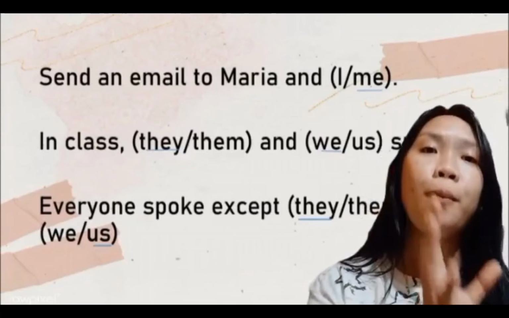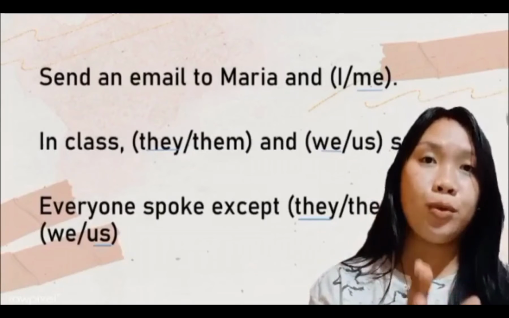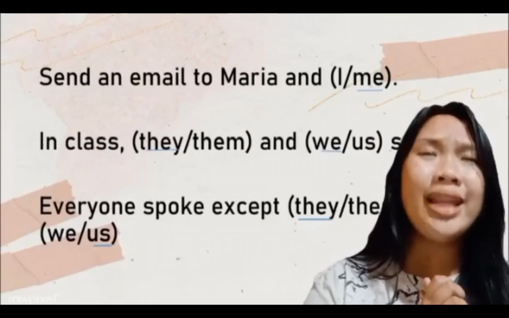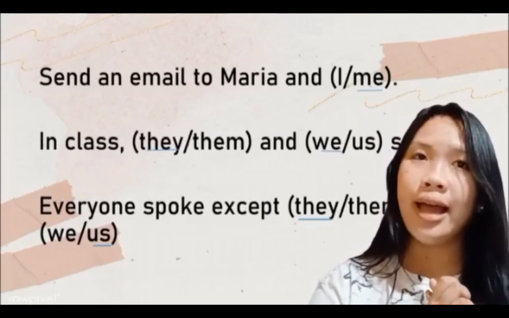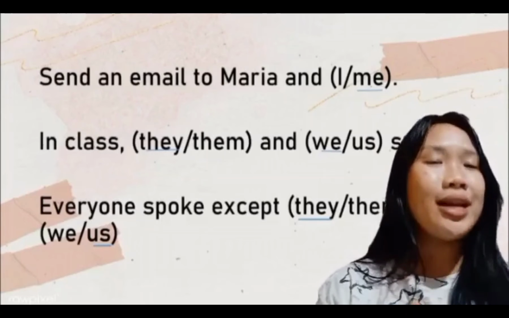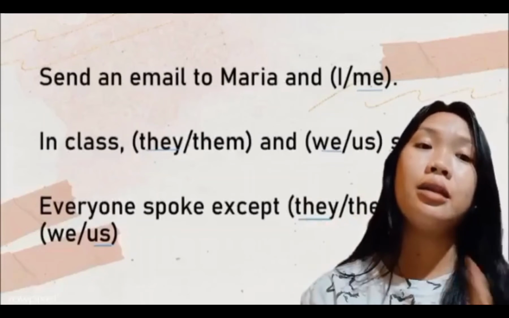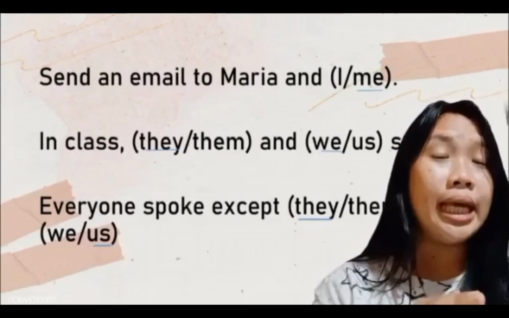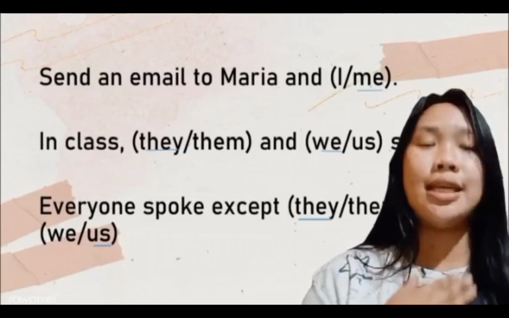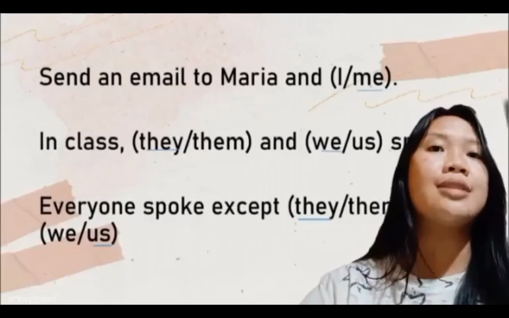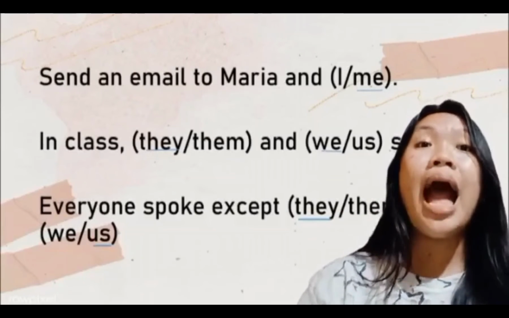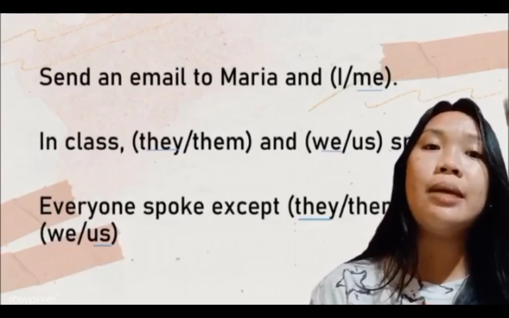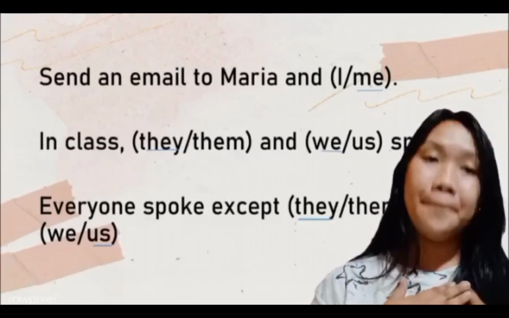After a preposition, we should use an object pronoun, like me. Between I and me, I is our subject pronoun, who does the action, while me is our object pronoun, who receives the action. So again, the rule number 2 here is use object pronouns after a preposition, not subject pronouns. So send an email to Maria and me.